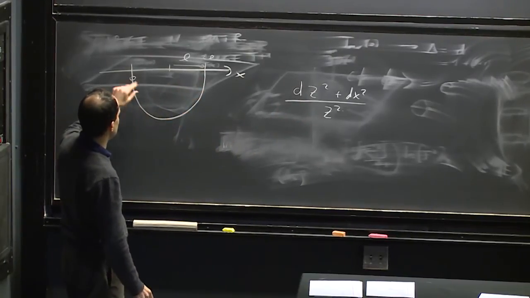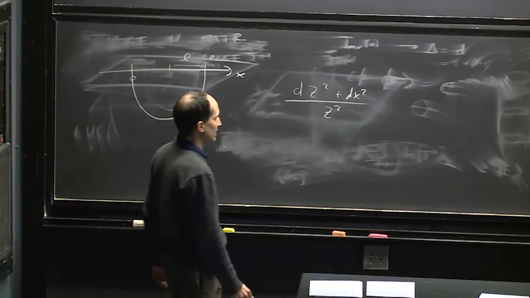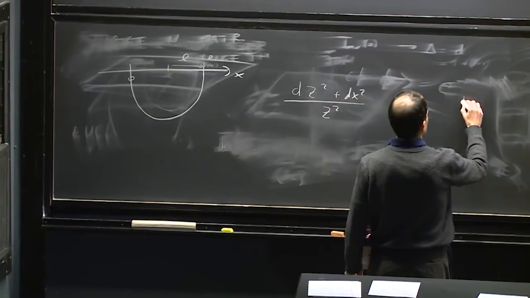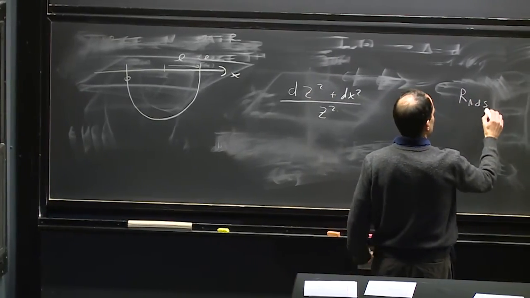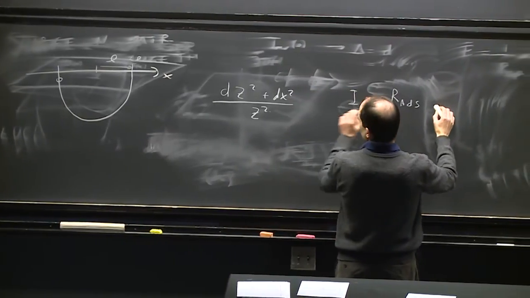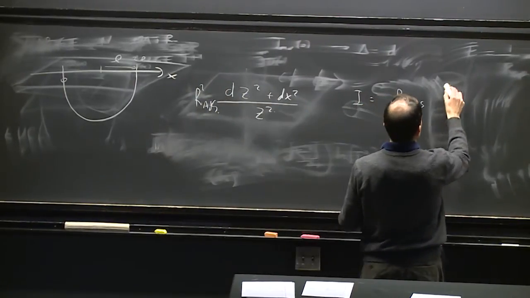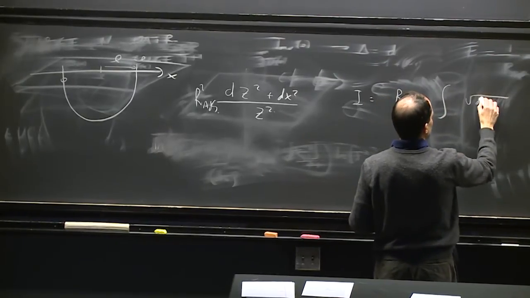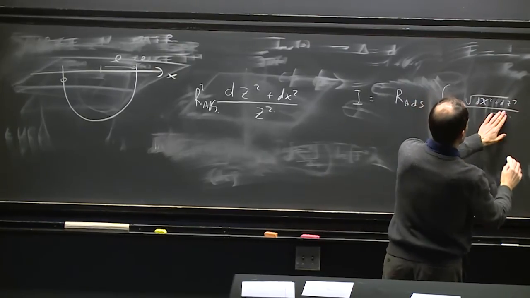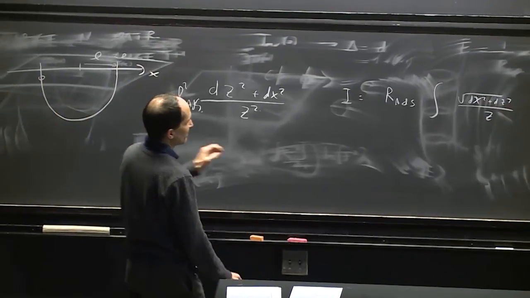And then we have to calculate the length of this geodesic. The action for the geodesic will be the radius of AdS times the length, and the length in this coordinate is some integral of the square root of dx squared plus dc squared, over c.